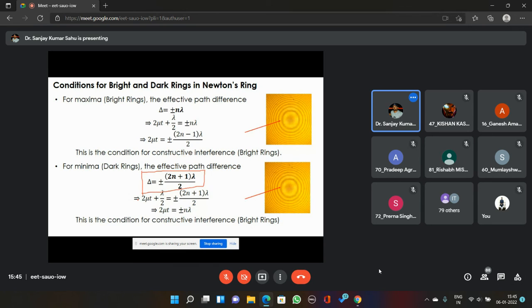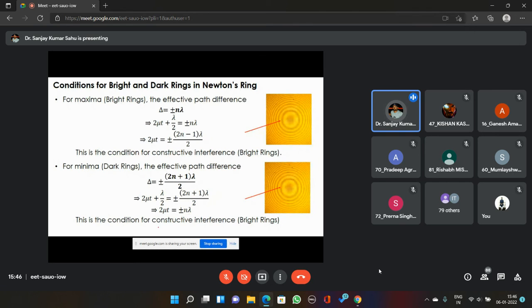So here, for n equals 0, you are getting a central dark fringe. Here n is going to vary from 1, 2, 3 like that. So for n equals 0, you are going to get lambda by 2, which is the central dark fringe. We are not ordering them. We are not going to give that an order.